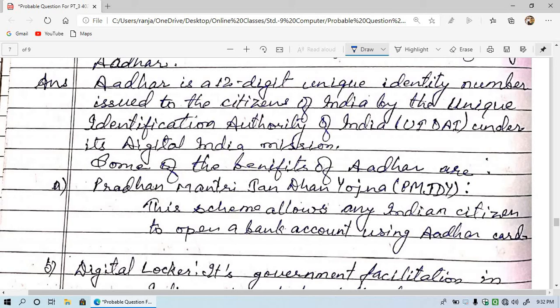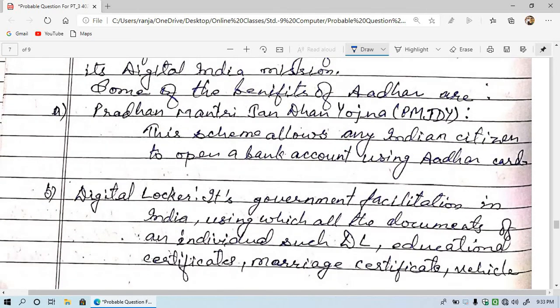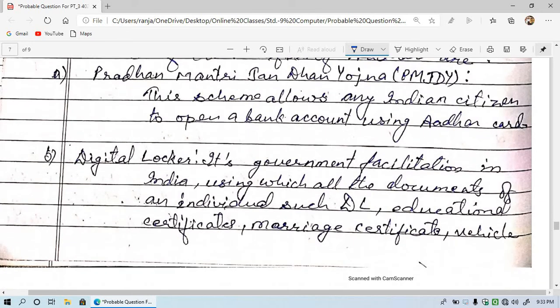And some of the benefits of Aadhaar are as follows. The first one is Pradhan Mantri Jan Dhan Yojana. This is a scheme which lets you open a bank account using your Aadhaar card.